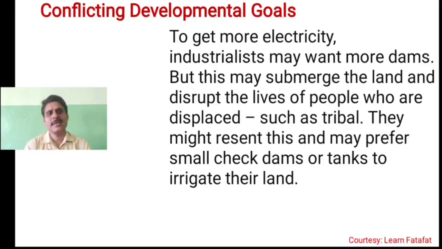They prefer small check dams which will not occupy a large area, and their land will not be affected. And out of this, they again get the benefit that check dams help in recharging the groundwater and providing water for irrigation of their land.